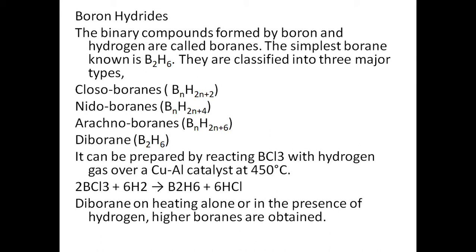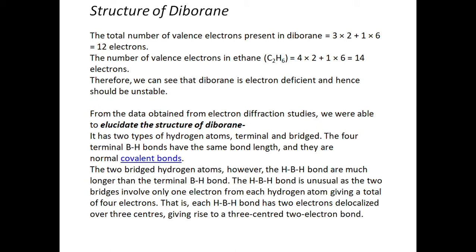Now diborane on heating alone or in the presence of hydrogen, higher boranes are also obtained other than diboranes. Now the most important thing is the structure of diborane, how they are linked in case of borane. The total number of valence electrons present in diborane is 12 electrons.